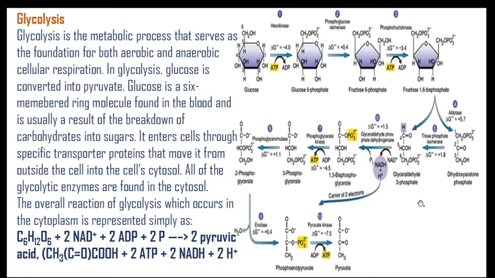And this G3P again gets dehydrogenated and developed into 1,3-bisphosphoglycerate, and later on that also gets converted, due to phosphoglycerate kinase, into 3-phosphoglycerate, and that 3-phosphoglycerate, due to the enzyme mutase, can develop into 2-phosphoglycerate.